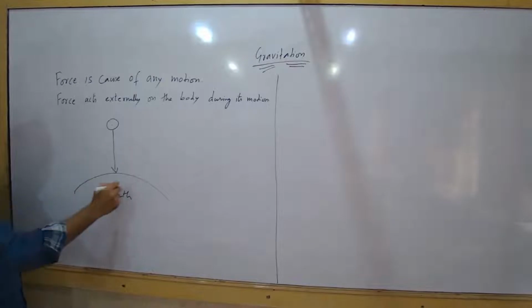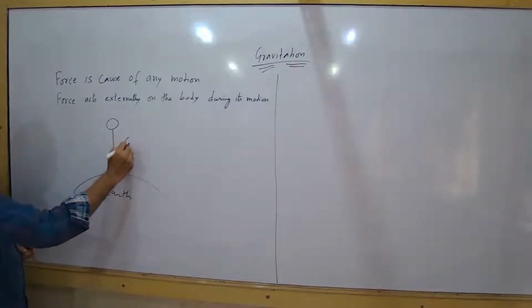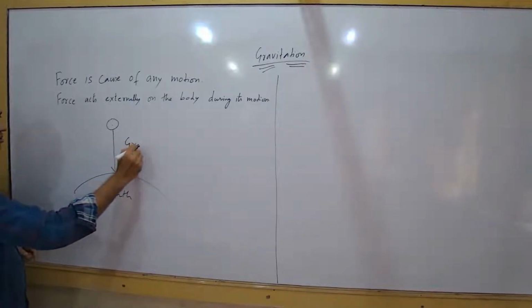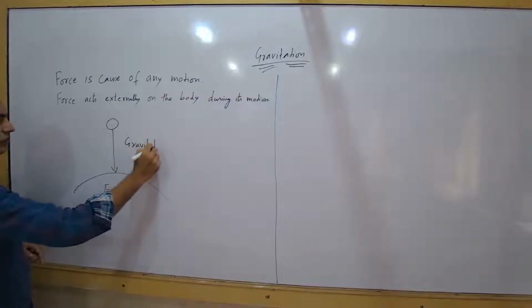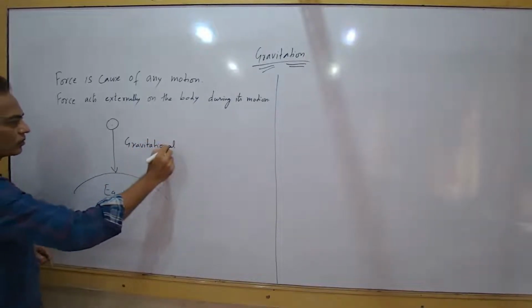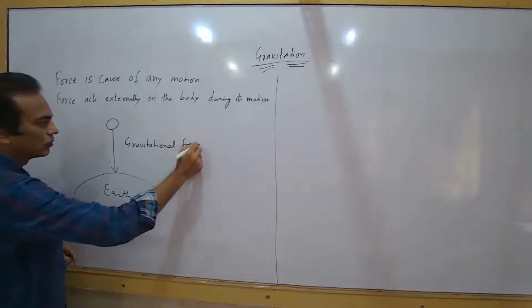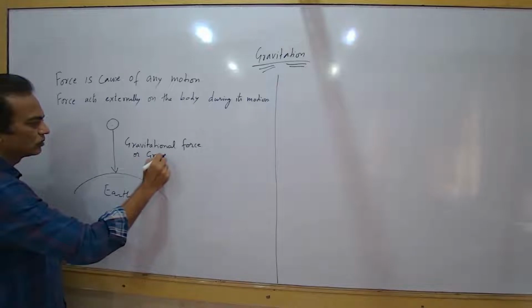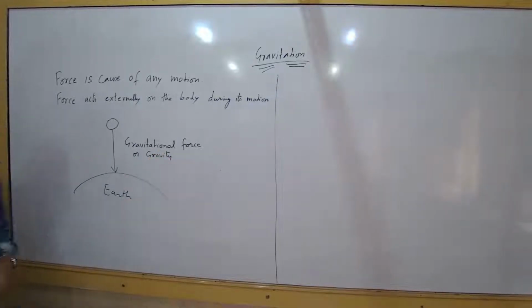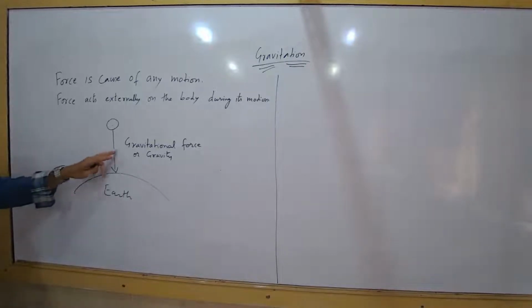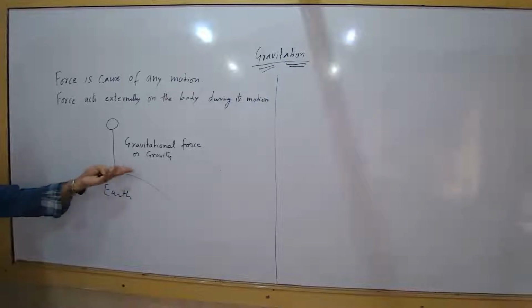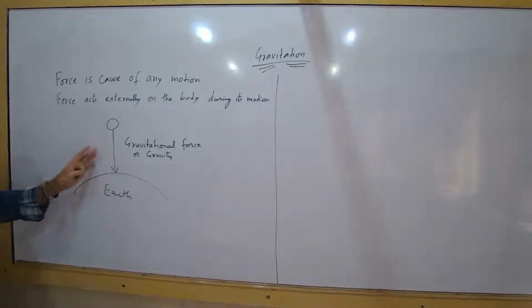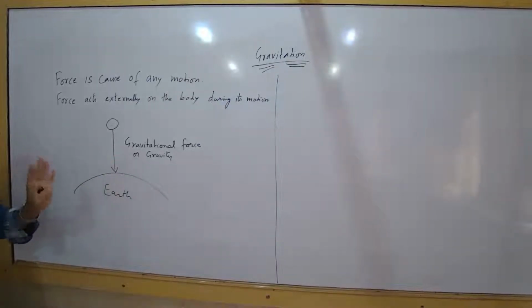That force is because of Earth, and we call that force gravitational force, or gravity. So what is gravitation? Motion due to gravity is gravitation. That is the general topic, and it is the gravitational force or gravity. Gravity acts means force acts. Gravitational force is acting.